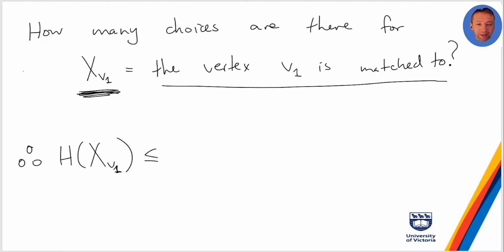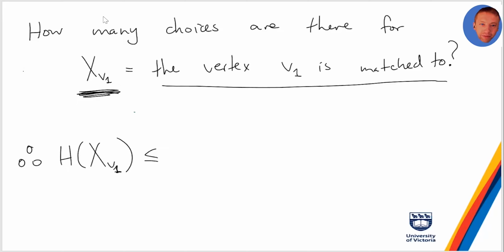Something depending on v1, I would say. But certainly there's at most n of them. A hint that that's where we want to go is that we want some upper bound on the entropy involving all the degrees of vertices in A. Remember, V1 is the first vertex in A.